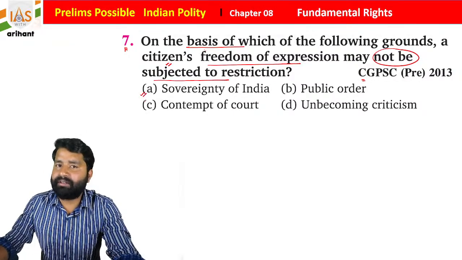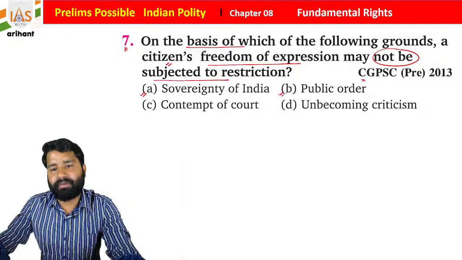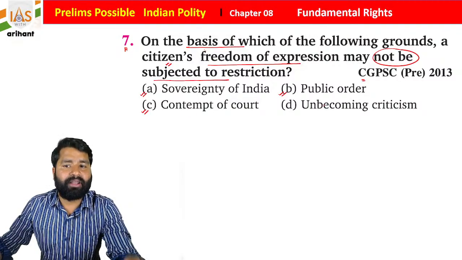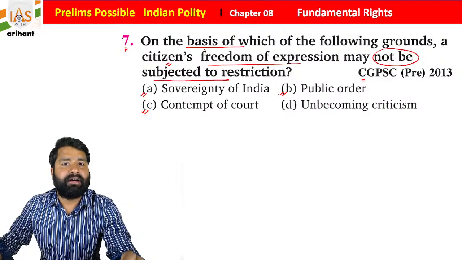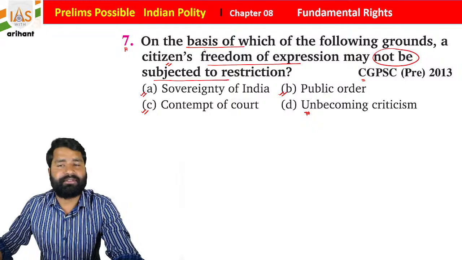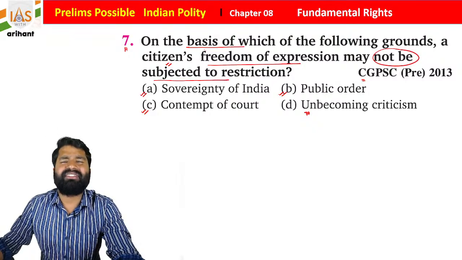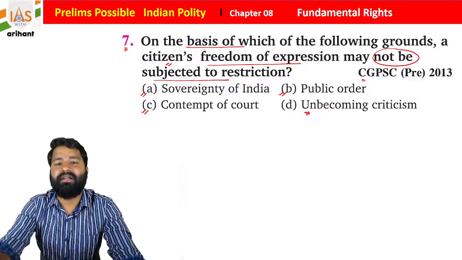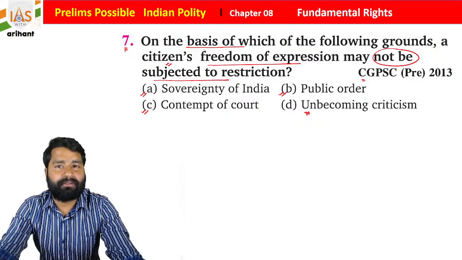Sovereignty of the country we already discussed, public order, contempt of court. These are all the things where reasonable restriction can be used, but unbecoming criticism, okay, this is not the way. Means to avoid criticism you can't stop the freedom of expression.